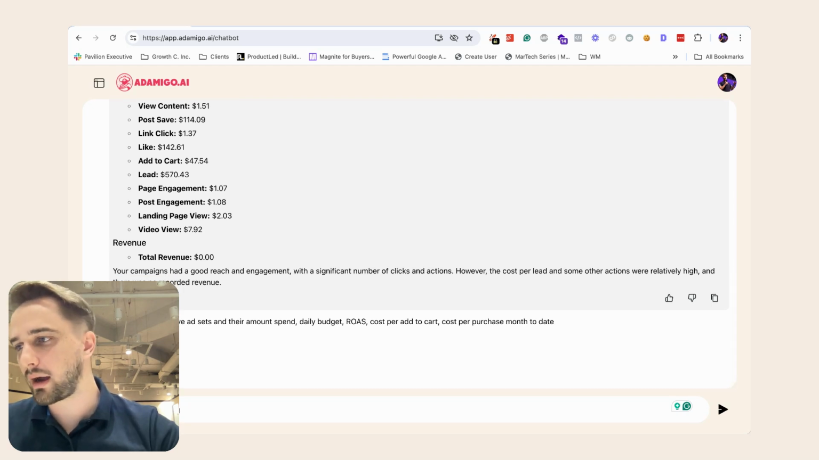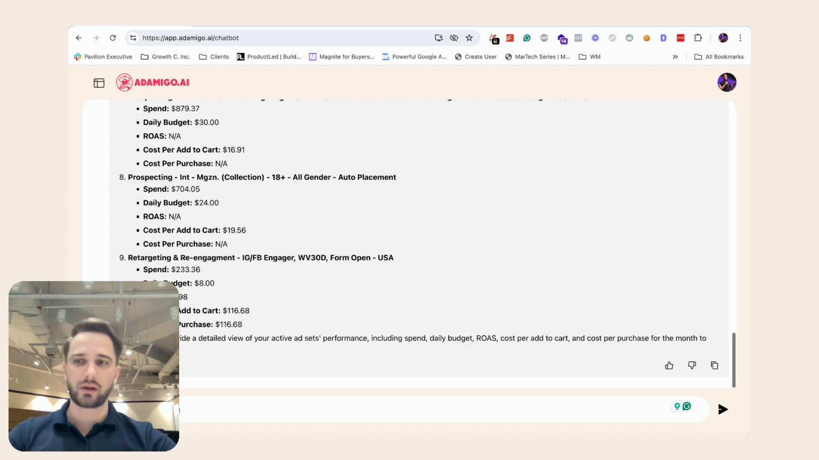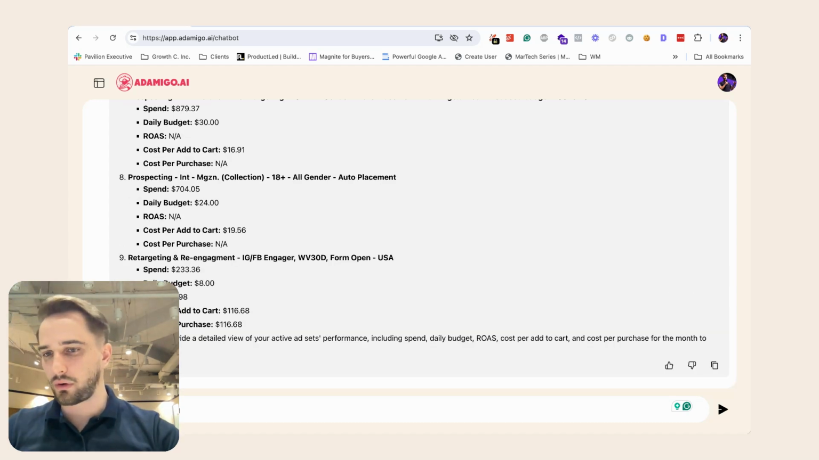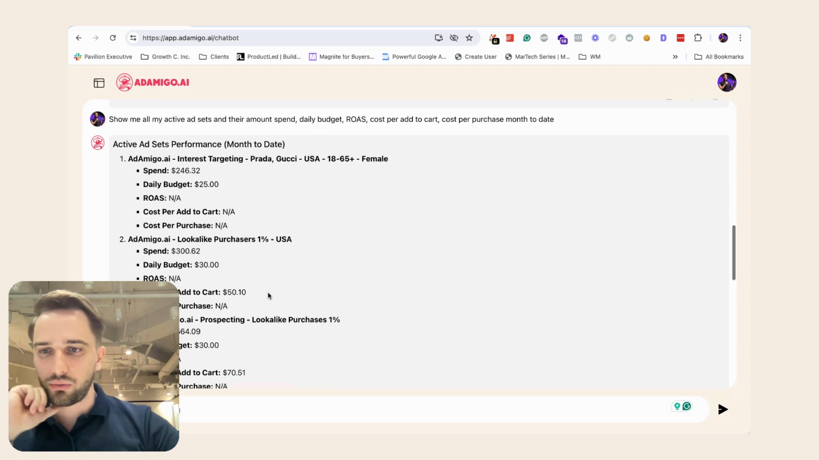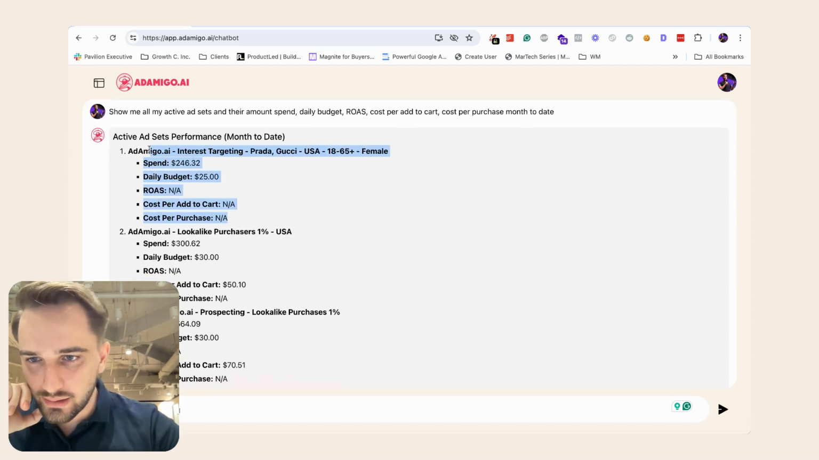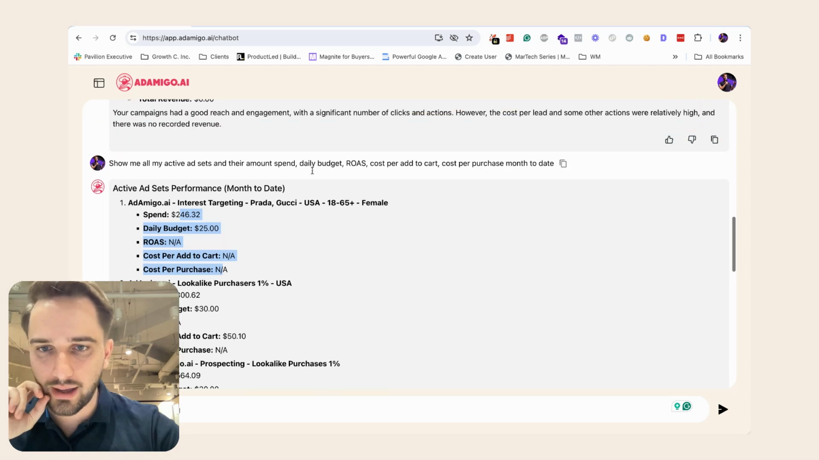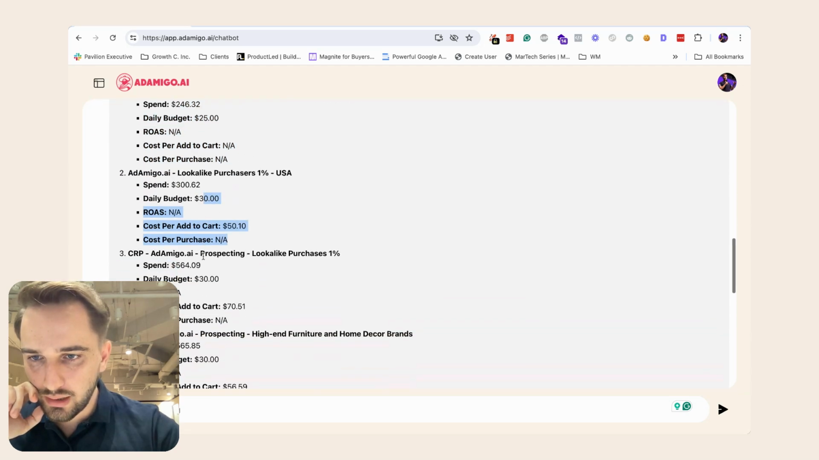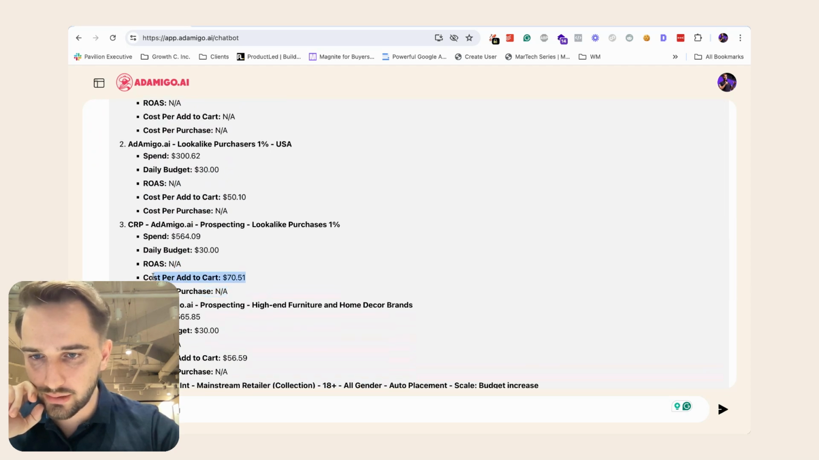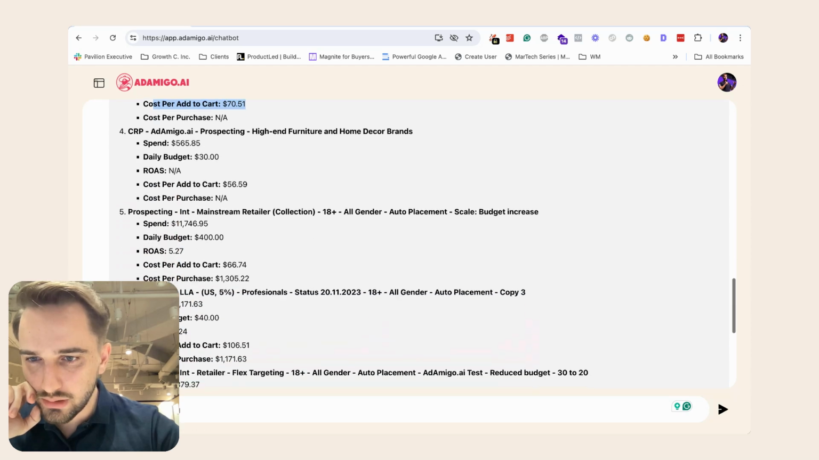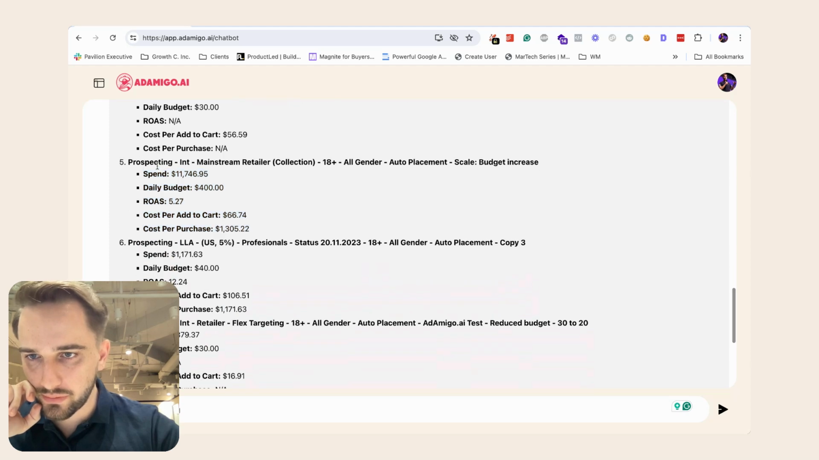Now, again, keep in mind the speed. I think this account at this point has something like 50 or 60 ad sets to go through, so it will sometimes take a little bit longer. There you go. Here I have all my ad sets in the account. I see my spend, my budget, ROAS, cost per purchase, and cost per add to cart, as I've asked it to provide to me. And I'll see here already some with no ROAS, no purchases. That's bad, right? But it has some add to carts. This one is great. This one's doing really well. 5.27 return on ad spend. That's a great ad set.